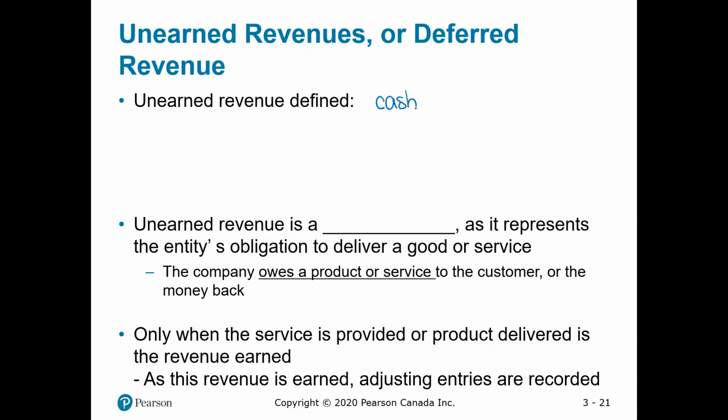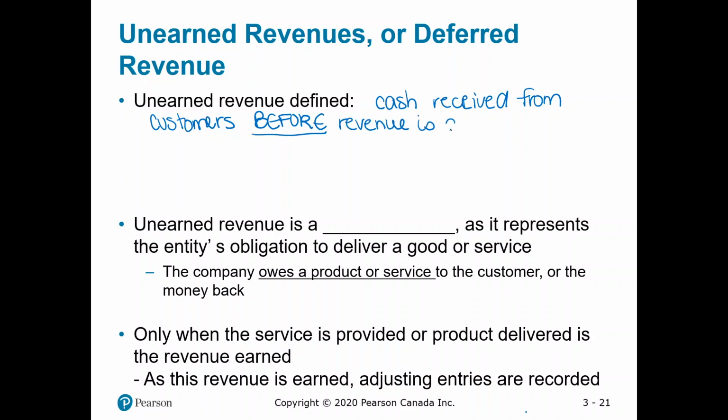So I said cash is received from customers before revenue is earned. And we discussed at the start of the chapter, revenue is earned when goods are delivered, services completed, or contractual agreements are met. So this is cash being received before that happens.